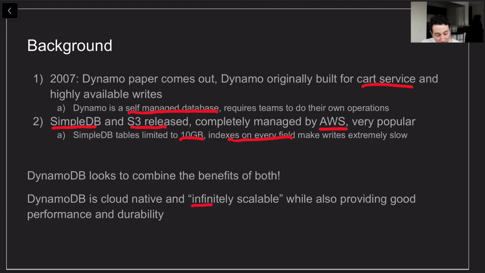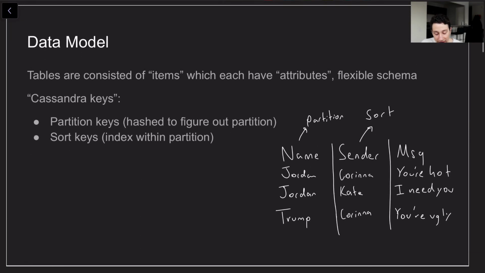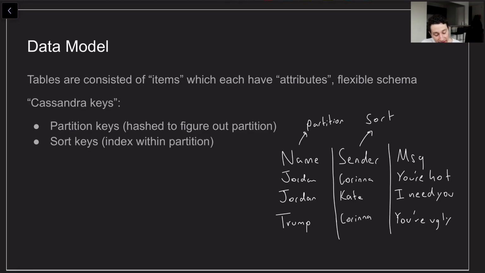One benefit is that it's basically infinitely scalable, so you don't have to manage your own hardware and move partitions around, while at the same time keeping that great data model that everyone loves and consistent performance. Speaking of the data model, let's go over it very quickly. It's just like Cassandra. Basically, you've got a partition key and a sort key. The partition key is going to make sure that all records with the same one belong to the same partition of the table, and the sort key is optional, but it's how we actually sort messages within those partitions.